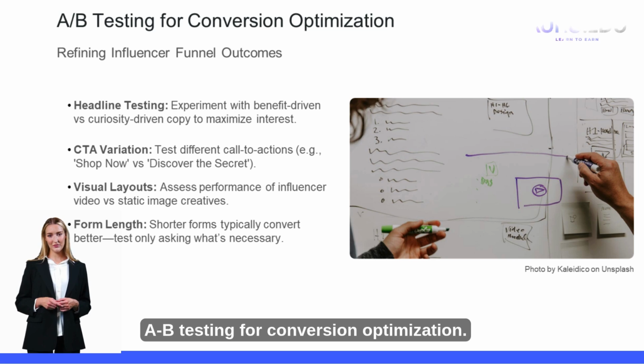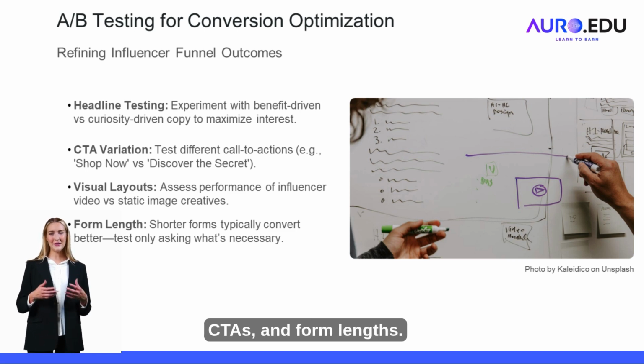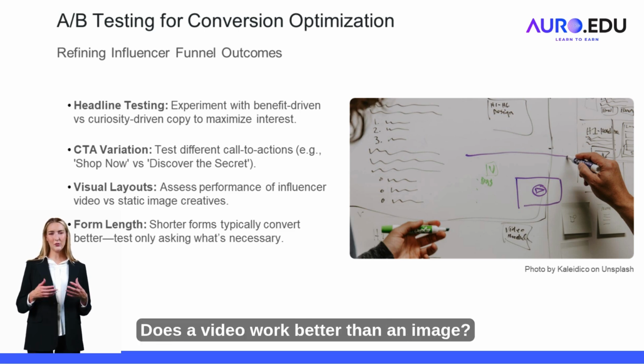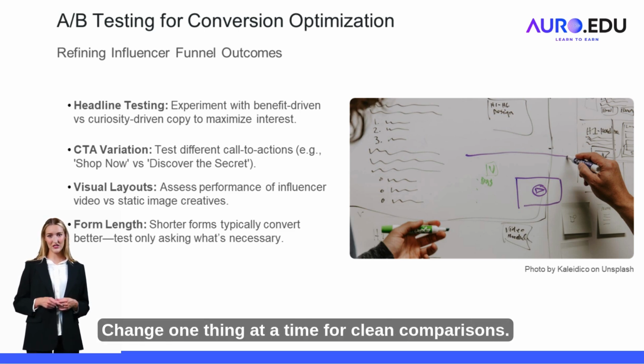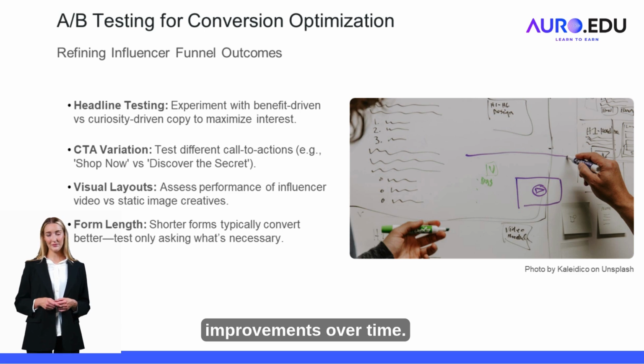A/B testing for conversion optimization. A/B testing is your microscope. Try different headlines, CTAs, and form lengths. Experiment with visuals. Does a video work better than an image? Change one thing at a time for clean comparisons. These micro insights compound into macro improvements over time.